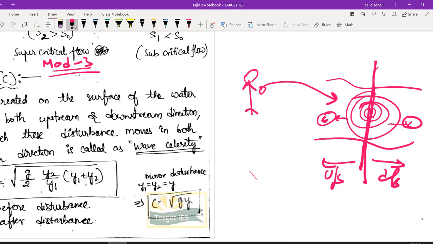Now one more thing you have to remember is this: whatever wave celerity is there, it is a relative velocity. It is the velocity with respect to the flowing water. Obviously if you have flowing water, it will have certain velocity, right? So with respect to that you are getting this wave celerity, not with respect to ground. It is the same concept as relative velocity in kinematics. We will apply the formulas also and I will explain in detail, but I hope you got it right.